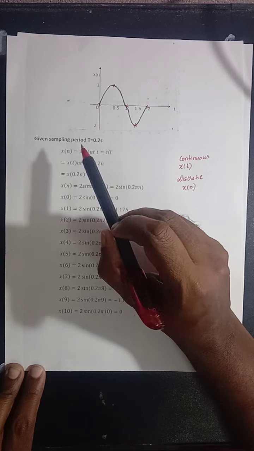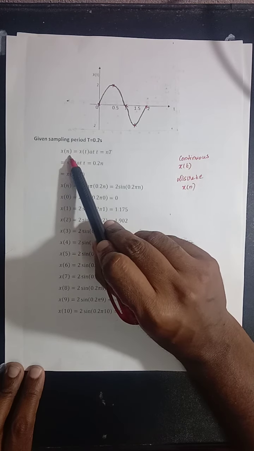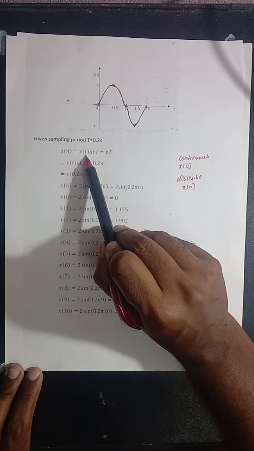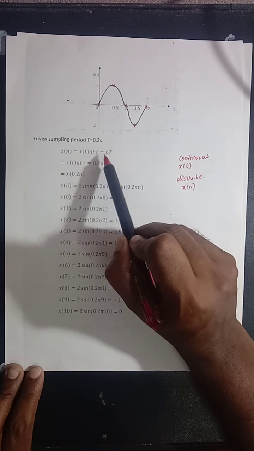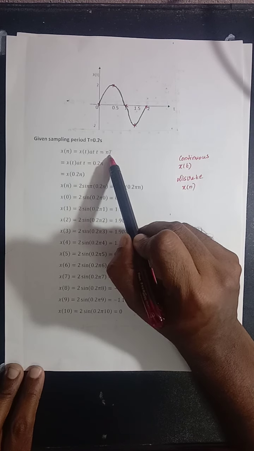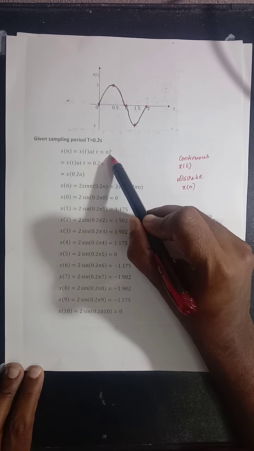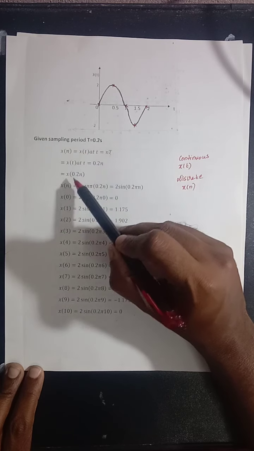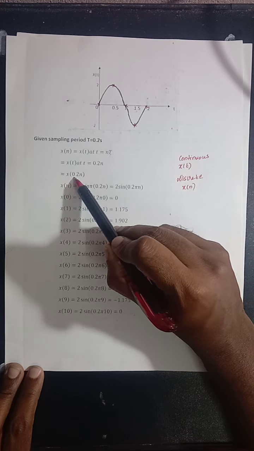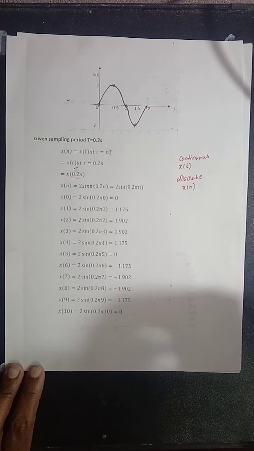I repeat it once again. How to find x of n? In place of t, substitute n into capital T. T is nothing but the sampling period. What is the value of T? It is equal to 0.2. So, in place of t, we are substituting n into capital T, where the value of T is equal to 0.2.